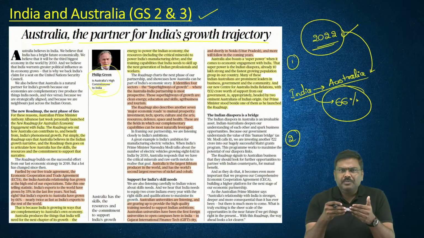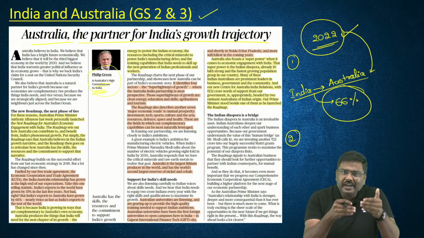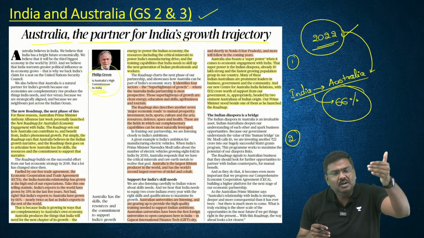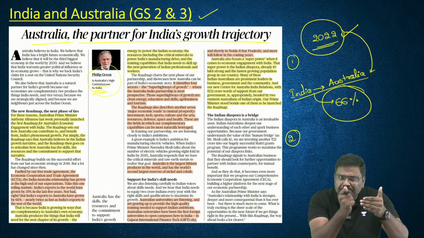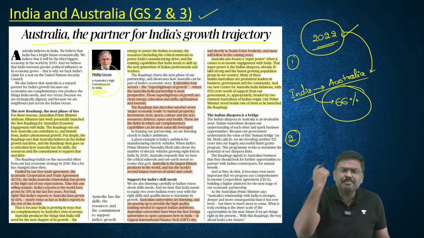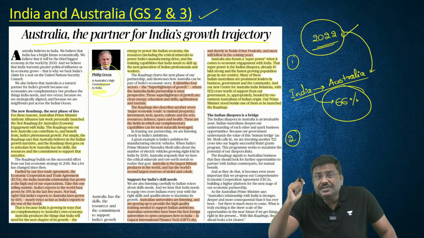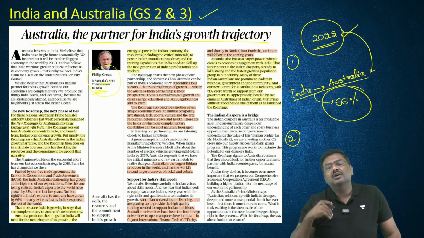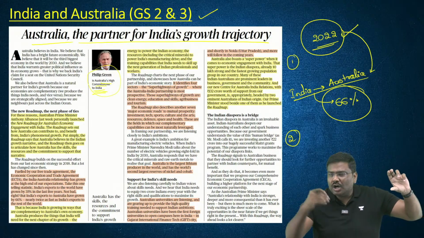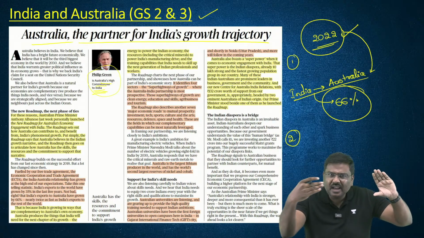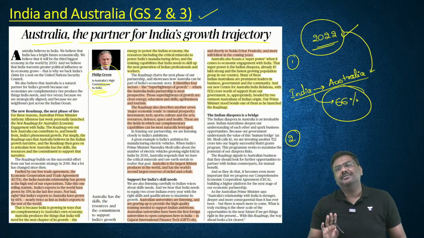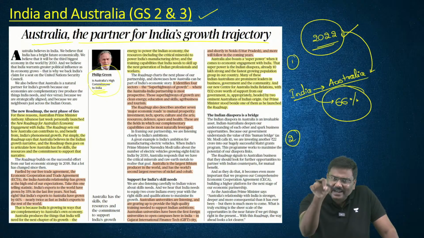Point number 2, there is a kind of complementarity that exists between India and Australia. India needs to grow fast. For this, it will require certain imports. Australia can easily supply it. On the other side, Australia requires a lot of labor. Australia requires certain countries where they can invest money. Australia requires certain countries where they can export their agriculture commodities. That is where India will come into the picture.